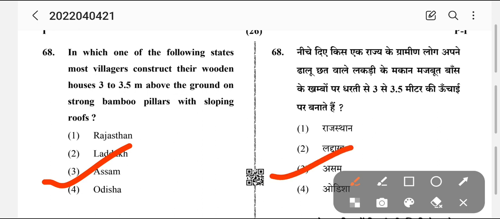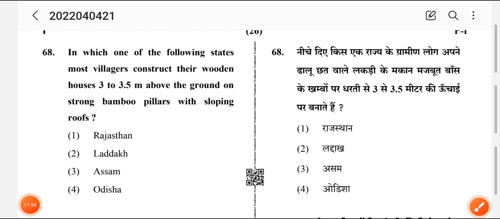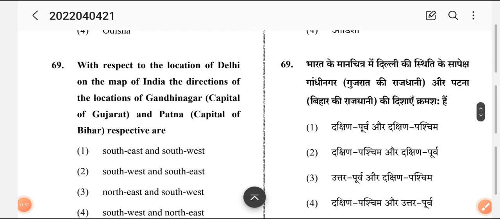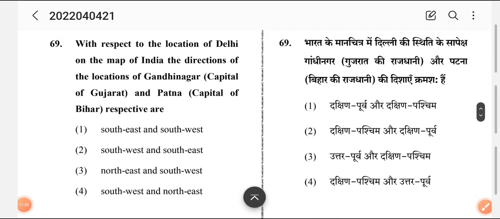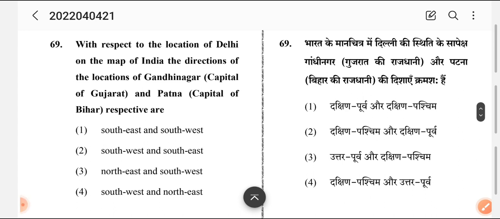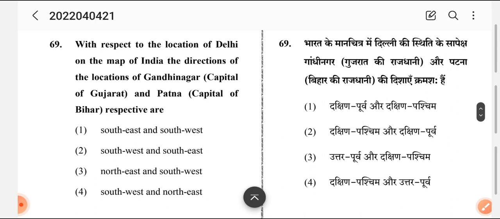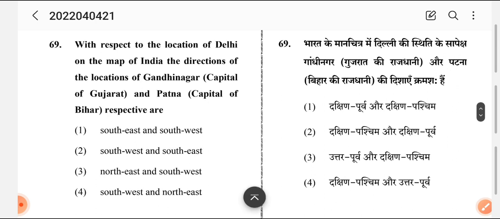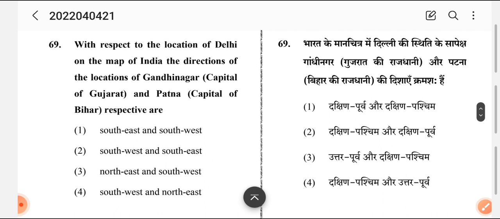Assam is the place. I have also made a video previously on types of houses. If you want, you can watch it, there is a clear description. How houses are made in Ladakh, how houses are made in Kashmir, how houses are made in Assam. These are the places we have discussed in detail.